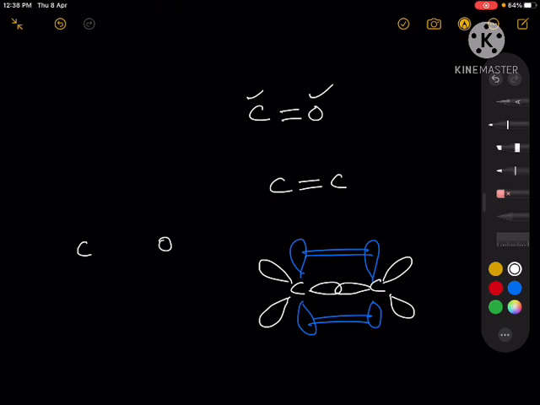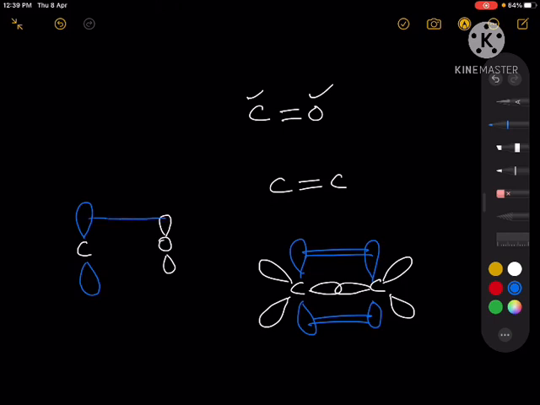And that's why, in case of carbon, what will happen? In the periodic table, oxygen is at the right hand side to the carbon, right? So that means the shape of the oxygen orbital will have smaller size than that of carbon. So here this orbital will have smaller shape and carbon orbital will have slightly bigger shape like this,